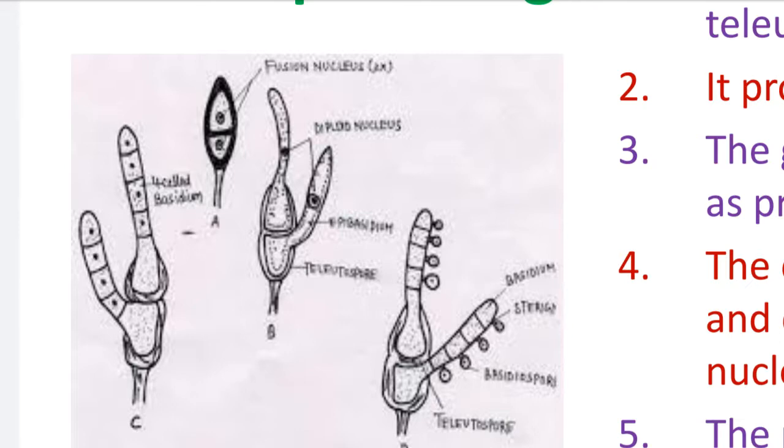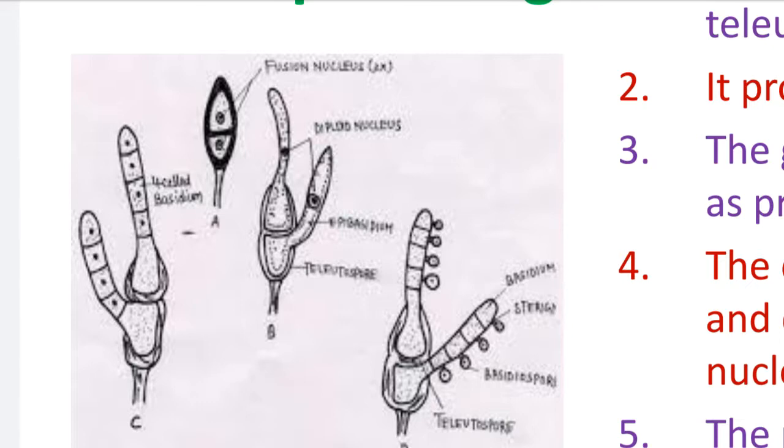Now the diploid nucleus passes inside the epibasidium. Now see diagram C. In diagram C, this diploid nucleus goes through reduction division, meiosis. This is the last event of sexual reproduction in fungi. This diploid nucleus goes through meiosis, and each diploid nucleus produces four haploid nuclei.